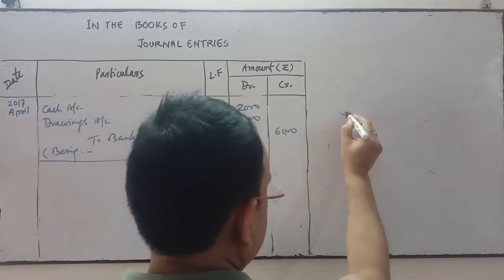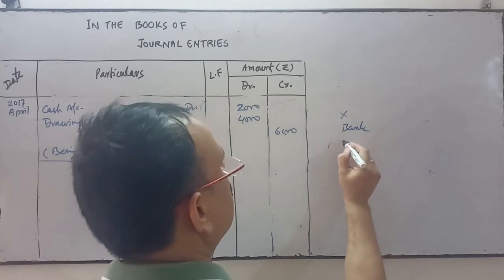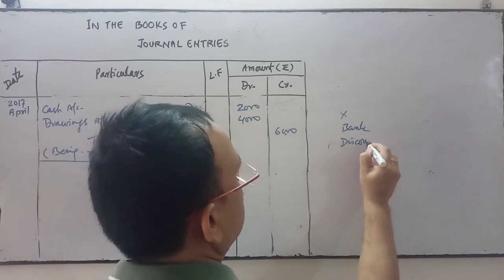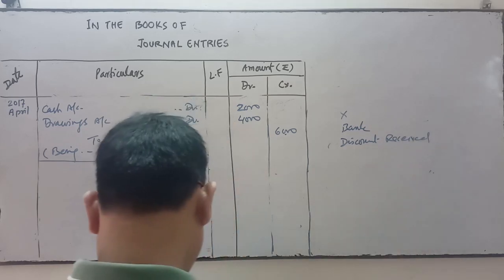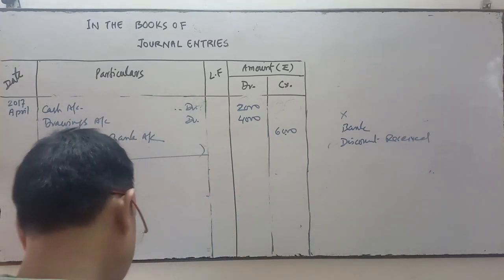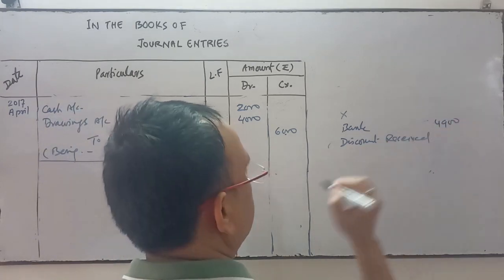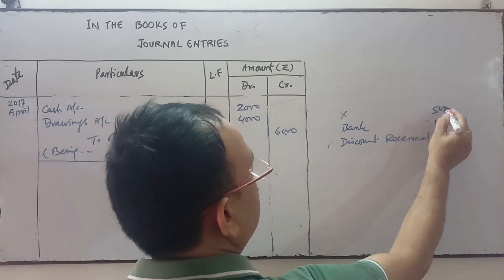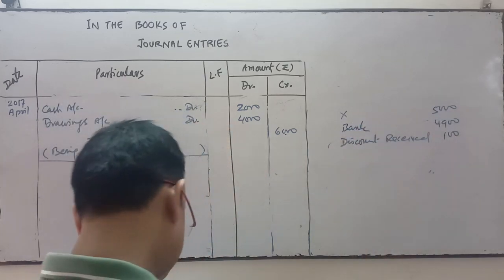Sent the check to X account, and you have given the check, so bank account, and in full settlement, so discount received. How much amount have you given by check? 4,900. How much do you have to give? 5,000. So 100 is the discount received.